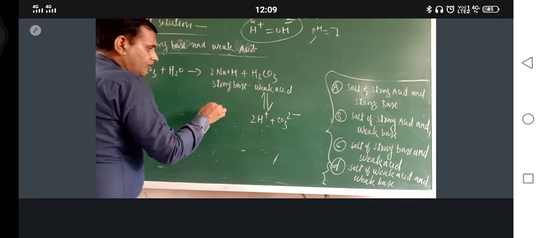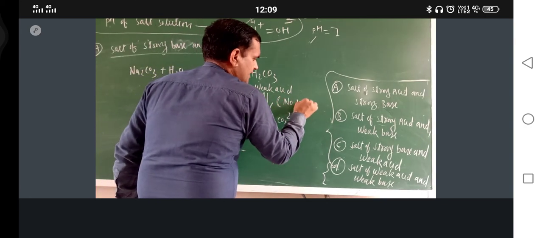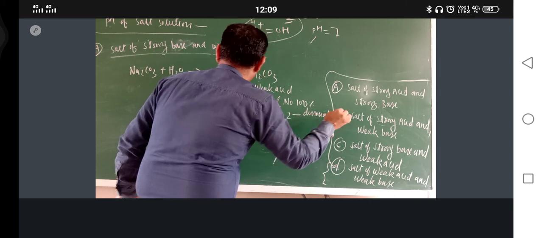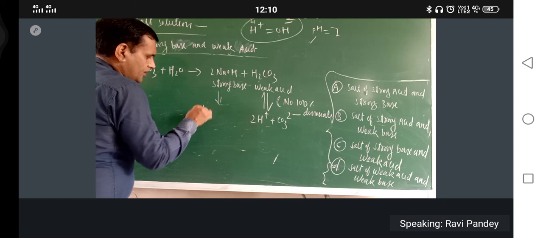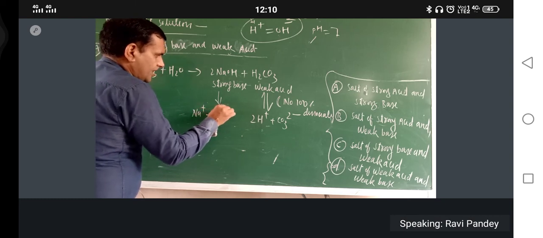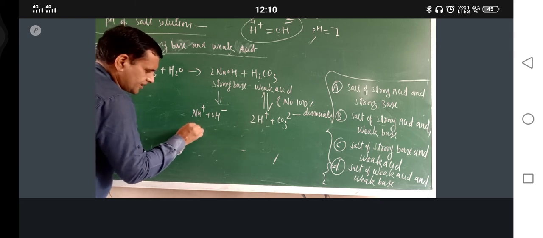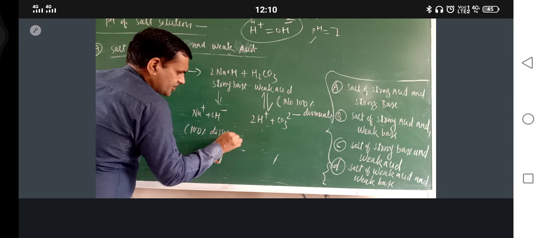Here no 100% dissociation. Here we have Na positive plus OH negative, 100% dissociation, because this is the strong one.